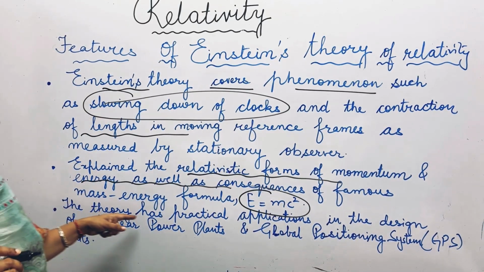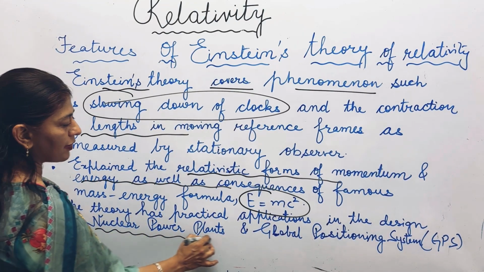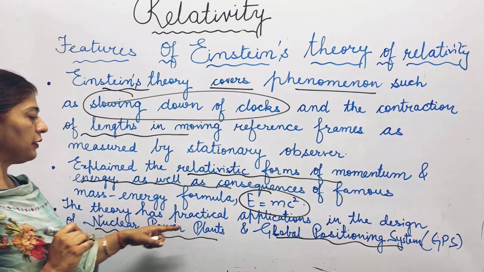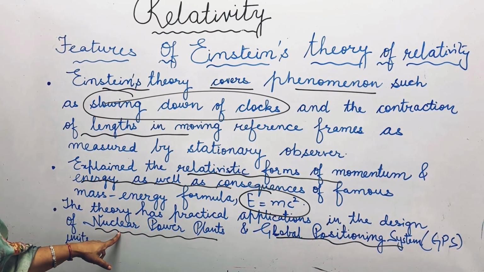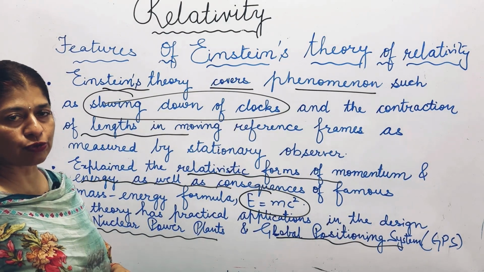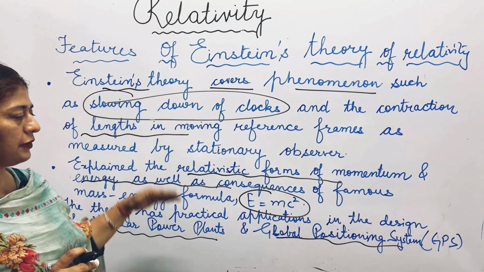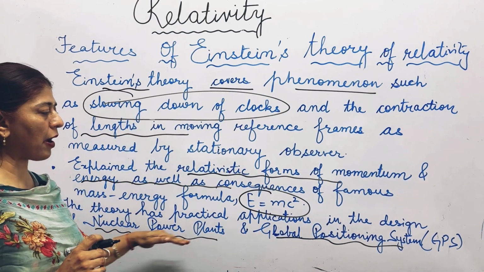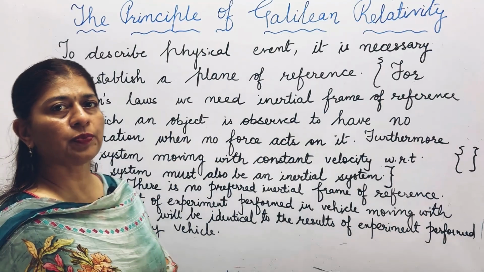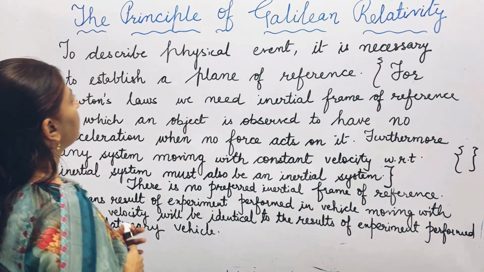The theory has practical applications in the design of nuclear power plants and the global positioning system, that is GPS. These two designs will not work if they are based on non-relativistic approaches. So only on the basis of relativity theory have the nuclear power plants and the global positioning system been designed. The next topic that we are taking is the principle of Galilean relativity.